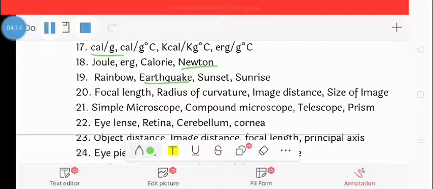Question number 20: focal length, radius of curvature, image distance, size of image. So the correct option will be size of image because all the other distances are measured from the optical center along the principal axis while the size of the image is measured perpendicular to the axis.